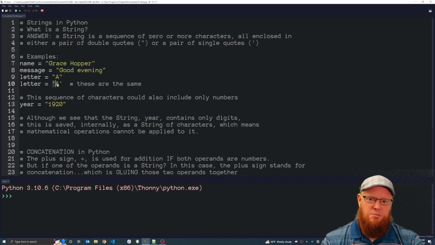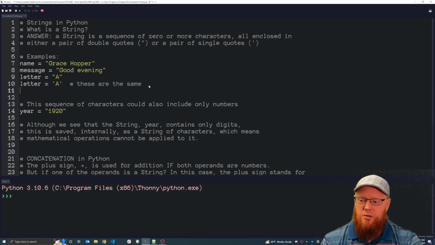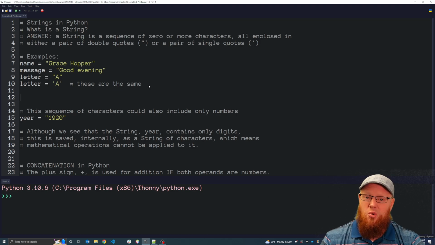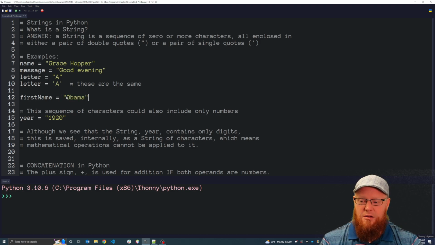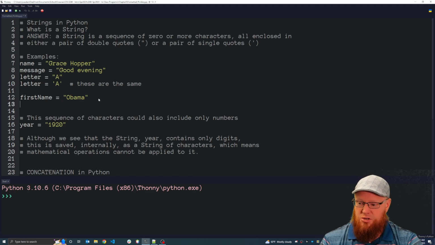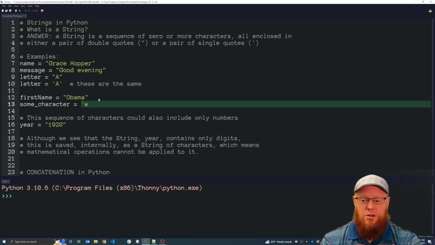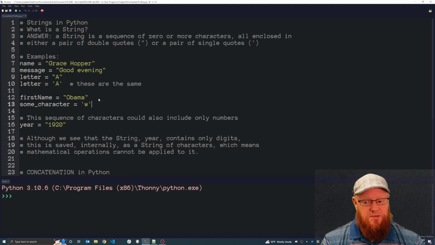Python makes no distinction between double quotation marks and single quotation marks, whereas many other languages do make that distinction. In other languages, a string with more than one character, such as, let's say, first name equals Obama, has more than one character, therefore other languages would say it has to be enclosed in a pair of double quotations. And a single character, let's just call it some character, other languages say can be enclosed in just a pair of single quotations.